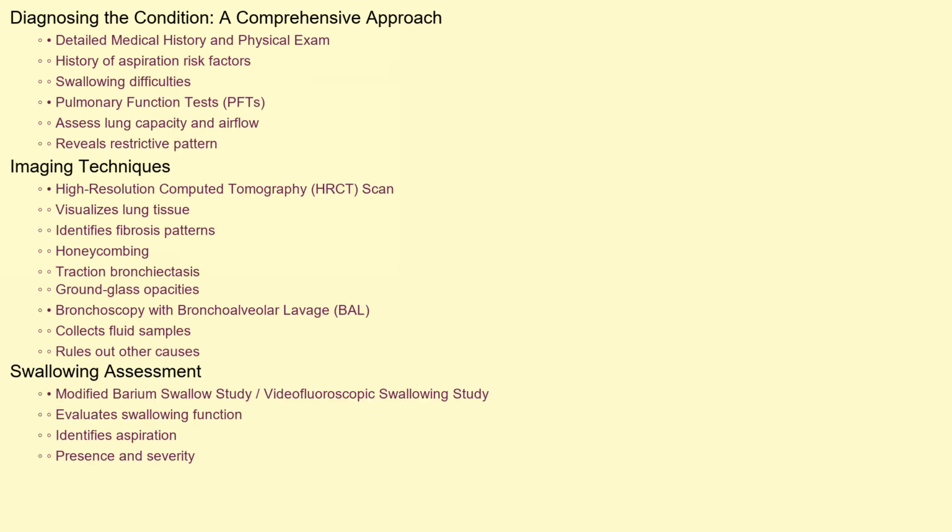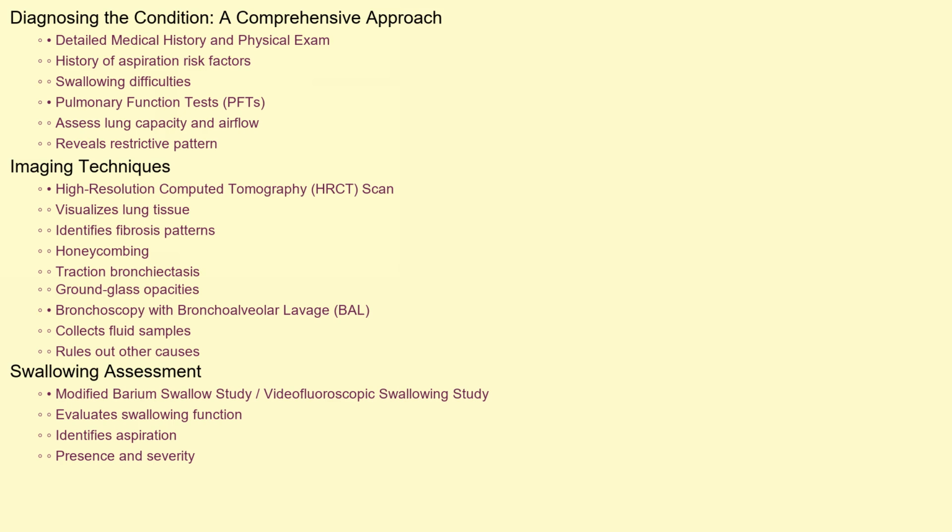Diagnosing this condition requires a comprehensive approach. The process typically begins with a detailed medical history and physical examination, focusing on any history of aspiration risk factors or swallowing difficulties. Pulmonary function tests, or PFTs, are crucial to assess lung capacity and airflow. These tests can reveal a restrictive pattern indicating reduced lung volume and impaired lung expansion.